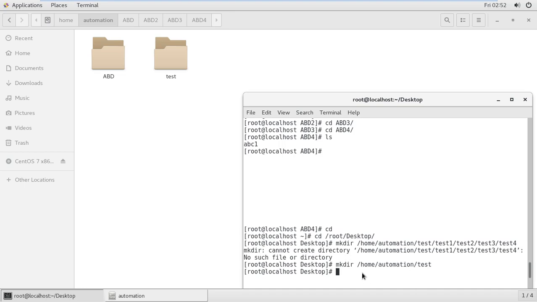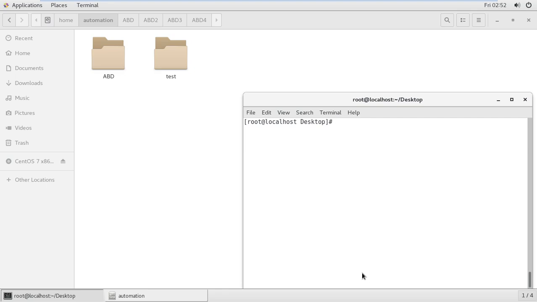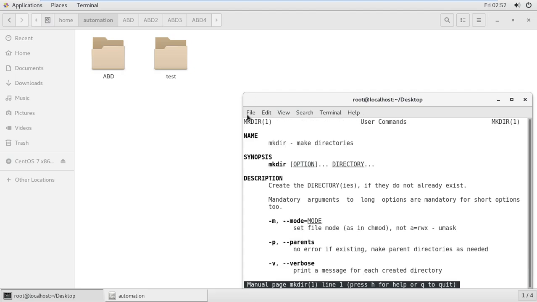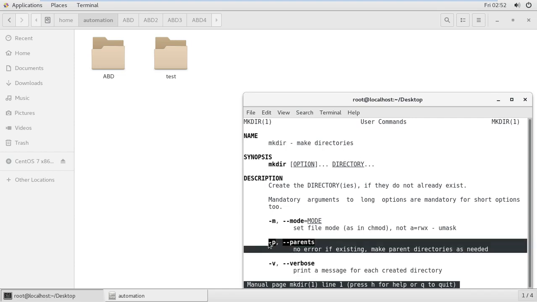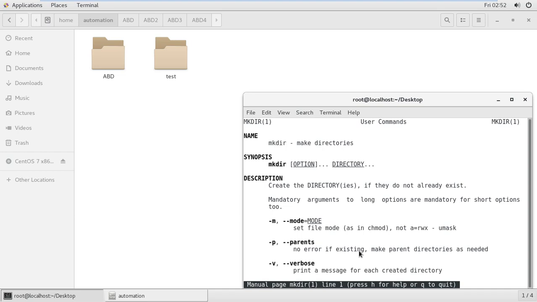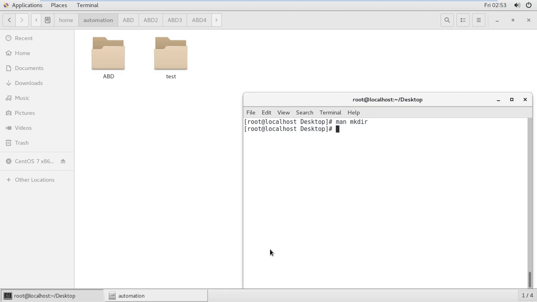So what do we do here? There is one option, -p. I will show you: mkdir --help. It says parent, no error if existing, make parent directories as needed. It will create the parent directory, so there is no dependency. Now I'm using these commands again with -p. Enter. So it will be created.